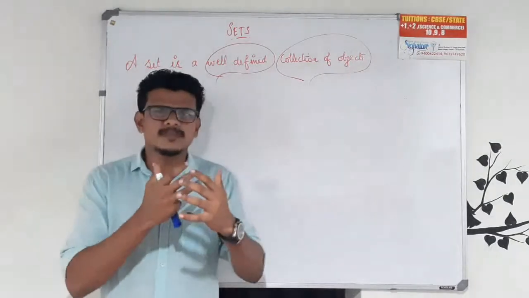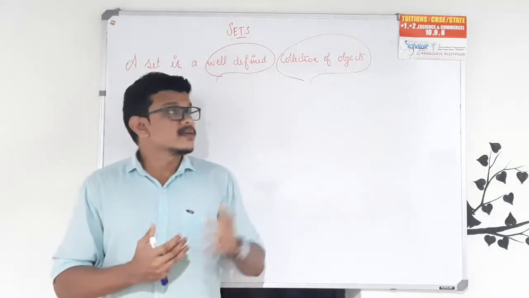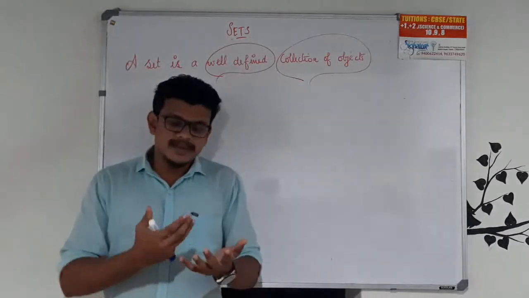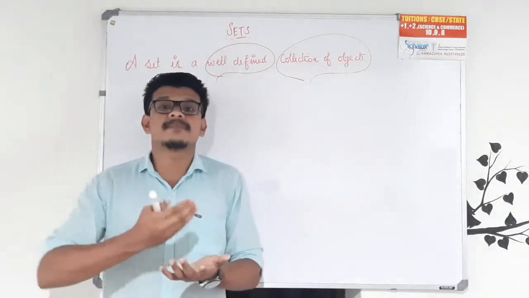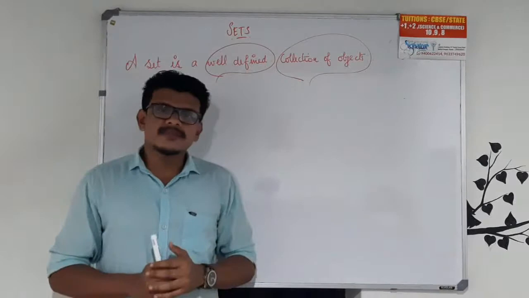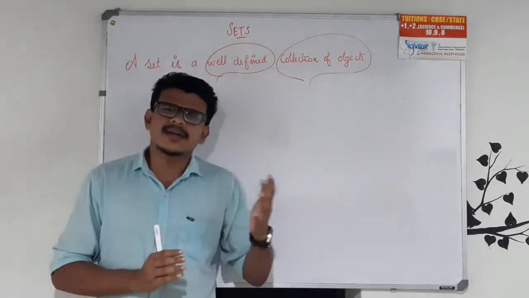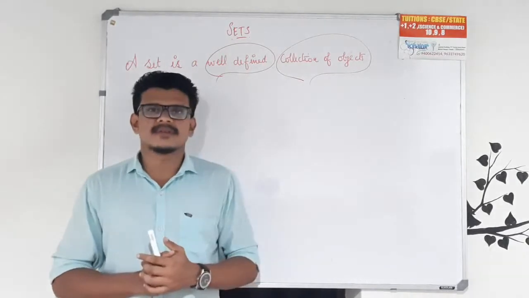What is meant by object? An object can be anything. An object may be a number, a name, a person, a place, etc. So what do we mean by a collection of objects? It means a collection of numbers or a collection of places or a collection of names, etc.